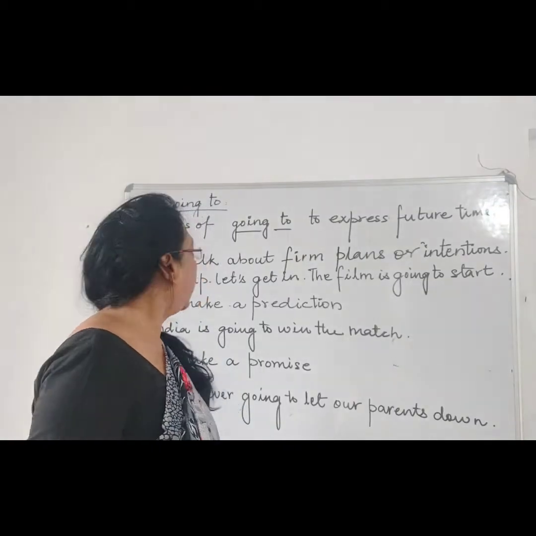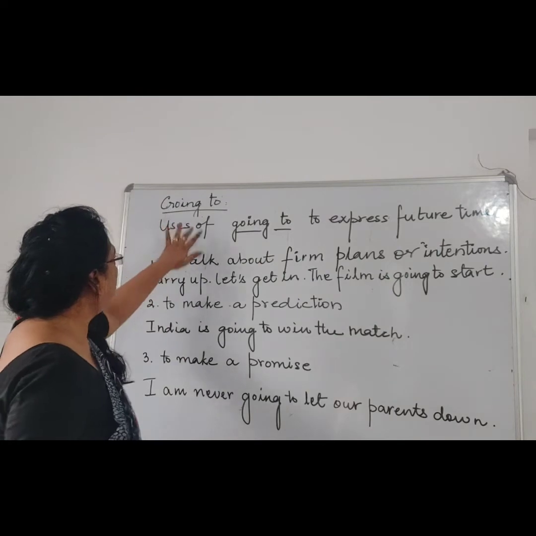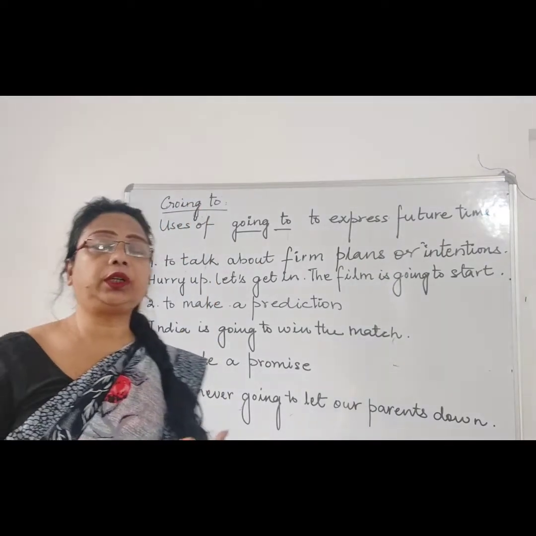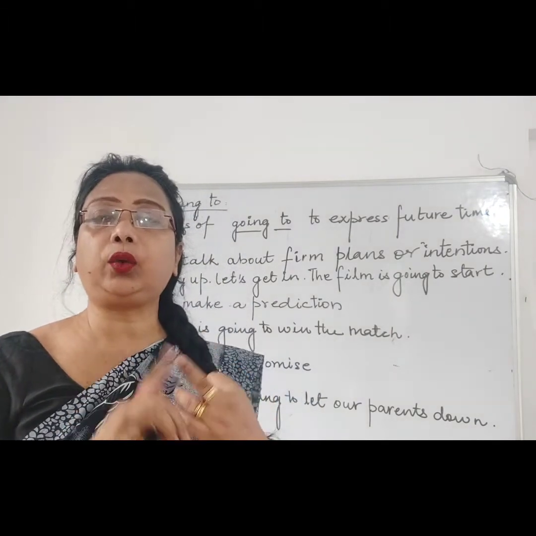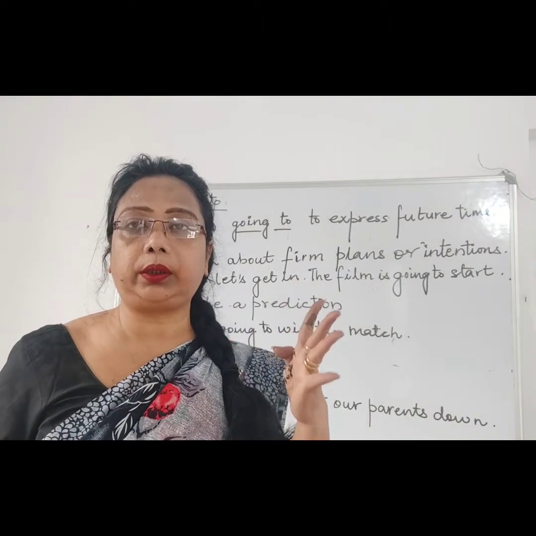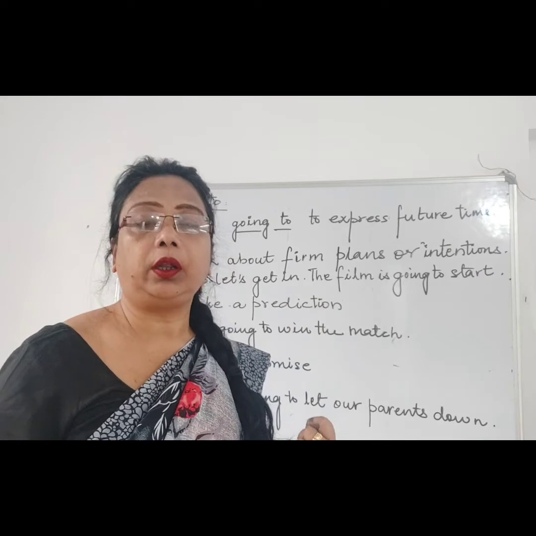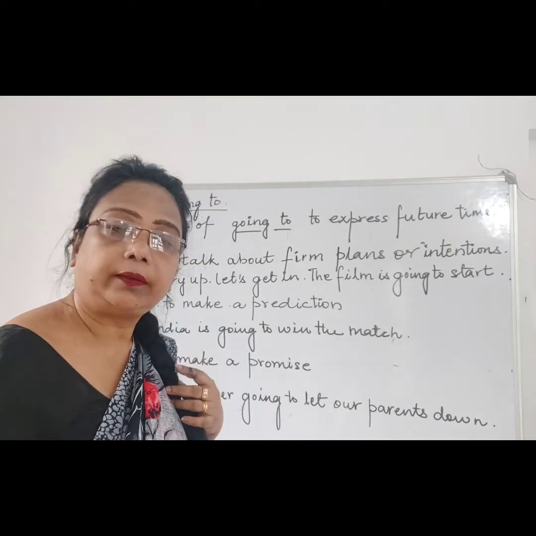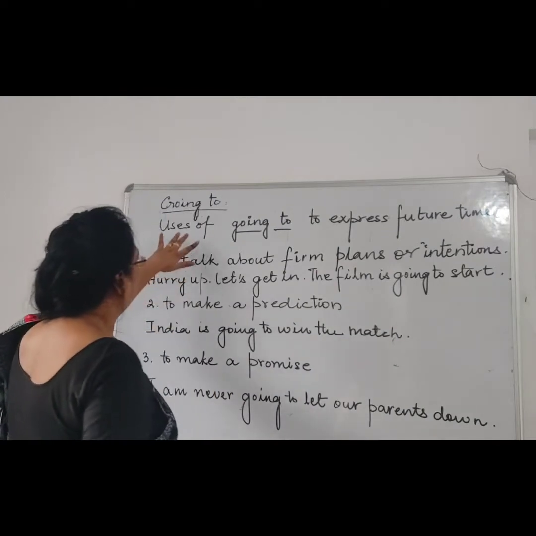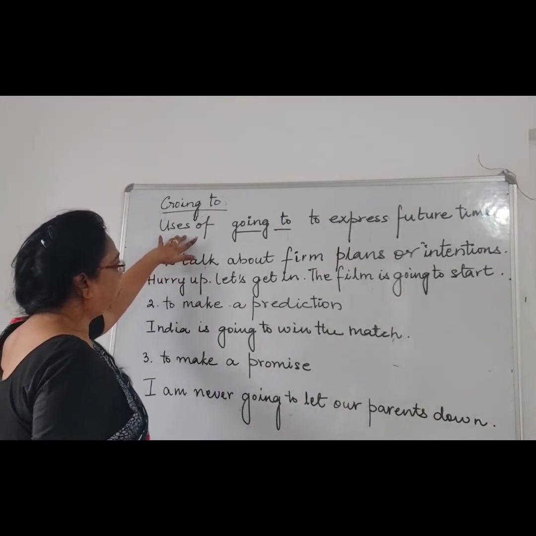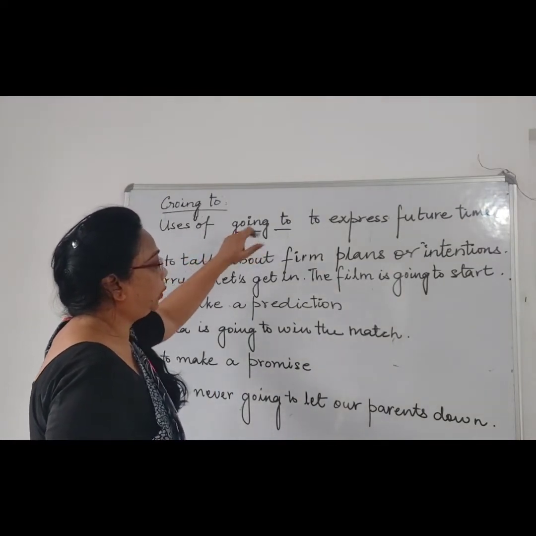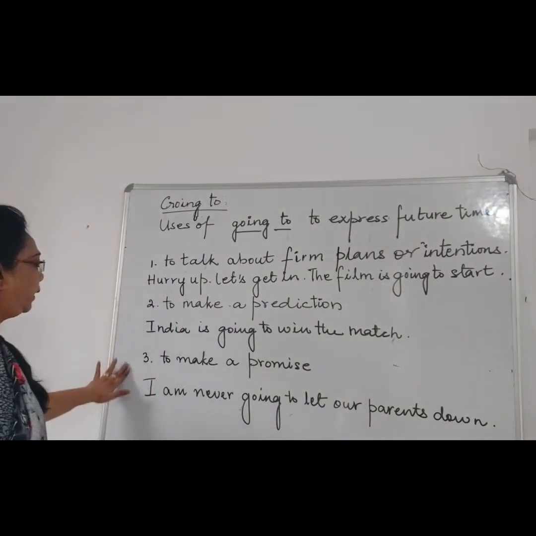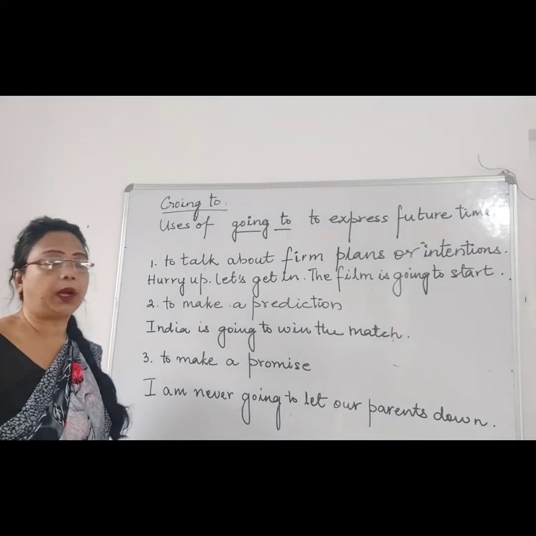Next, children, we are going to learn how to use "going to". Because in the future tense, will, shall and going to are the three important words to form a future time sentence. Now, how to use "going to" to express the future time in a sentence? There are three things which we have to keep in our mind.